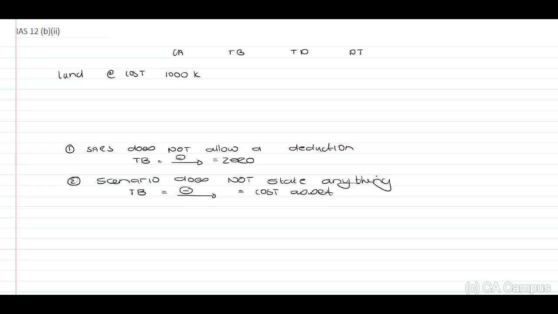Now, when we look at land, let's say just the cost portion is 1 million. Remember, tax base of our asset, sorry, I do keep on repeating this, will be the amount deductible in future for tax purposes. Now, in a scenario, you need to read option number 1. They can indicate to us that such does not allow a deduction. If such does not allow a deduction, we know that the tax base will be 0.